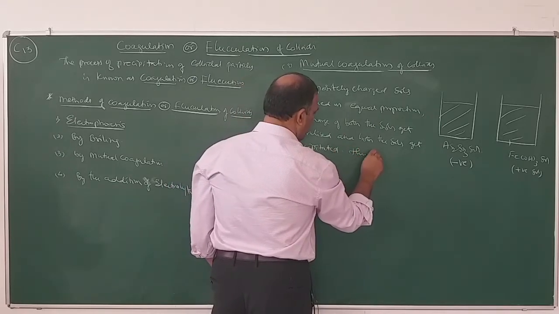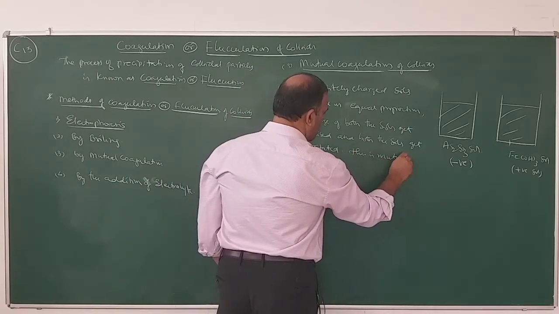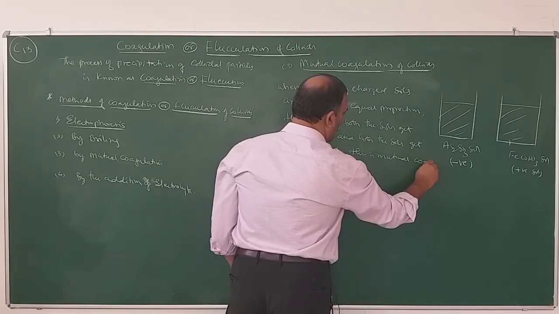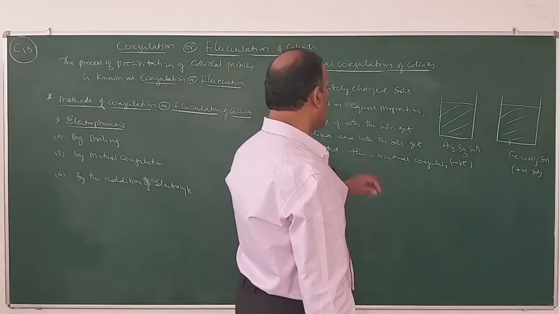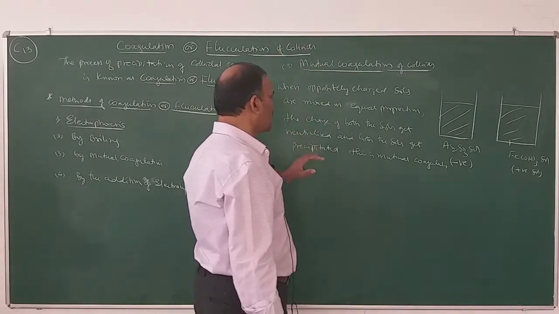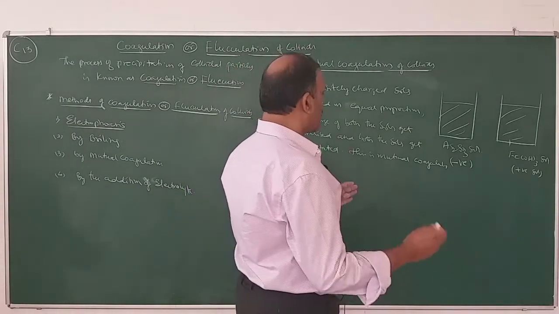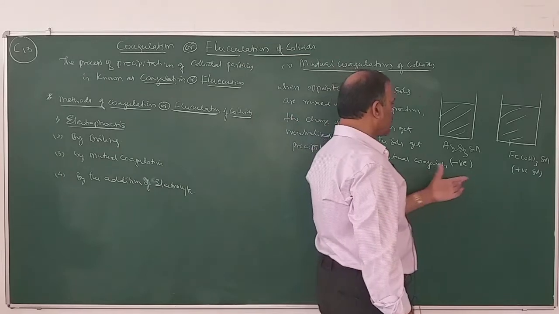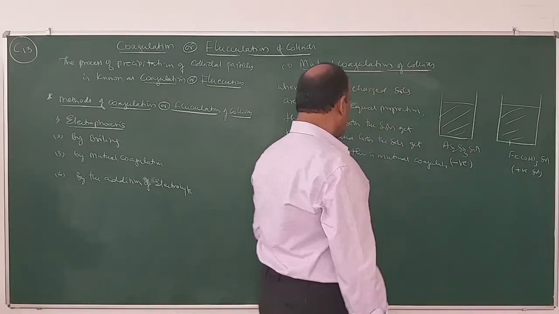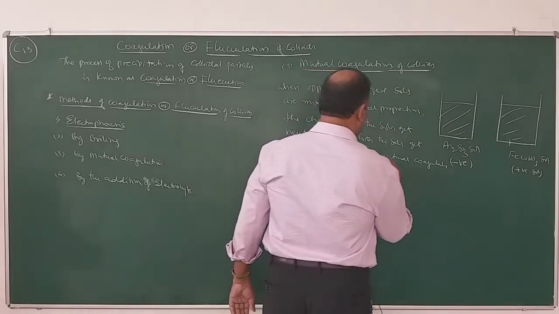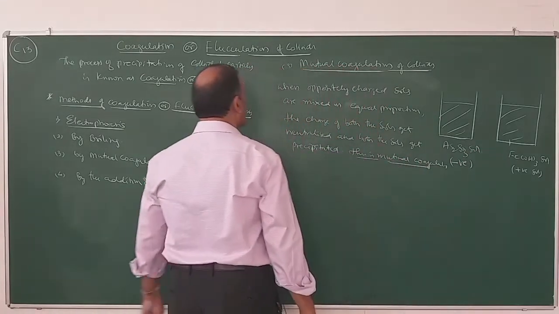This is mutual coagulation. So when oppositely charged salts are mixed in equal proportion, charge of both the salts gets neutralized. As a result, both the salts get precipitated. This is known as mutual coagulation.